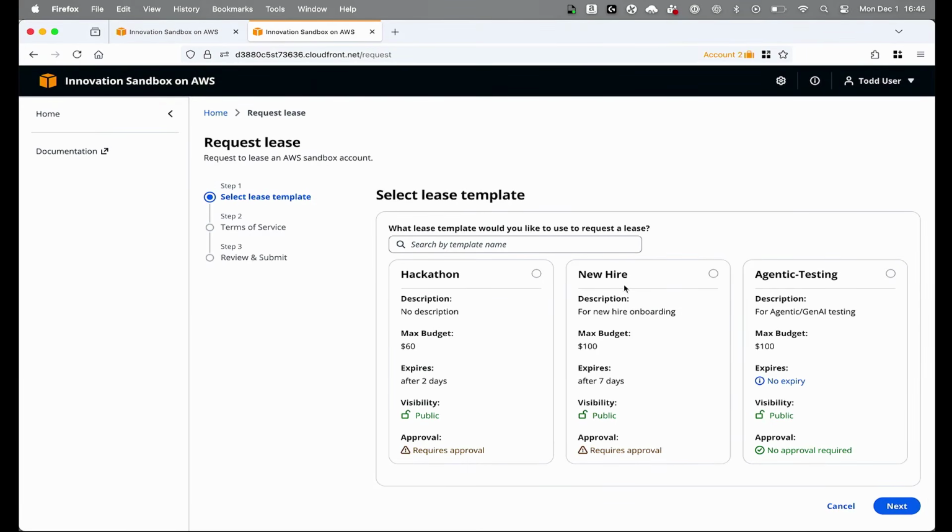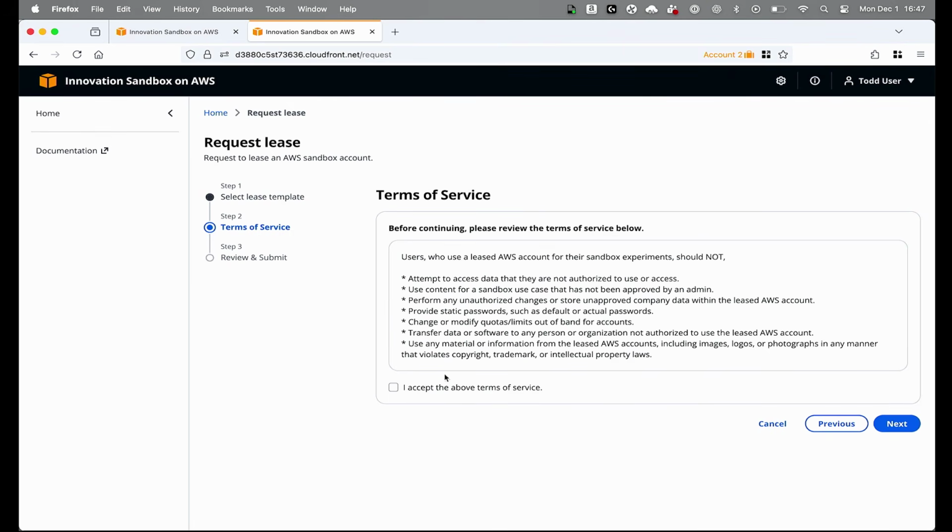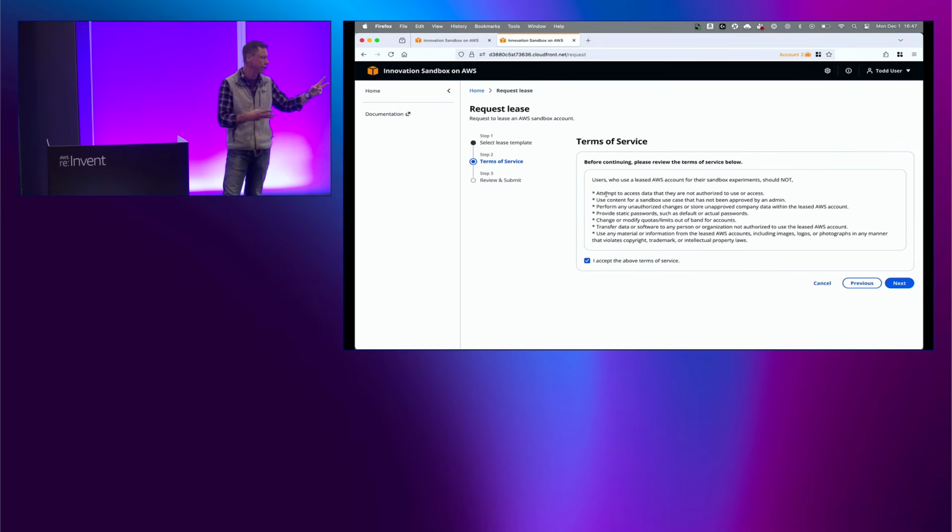I can request a lease from here, and again, we're going to see the different lease templates that are public. I could select one, accept the terms. These terms are configurable. So there's a concept of global configuration, which is managed in app config in the hub account. We can change the terms of service. We can change the maximum number of sandboxes one user can have. So right now I have 2. I have it set to 3, I think, so I can get a total of 3.